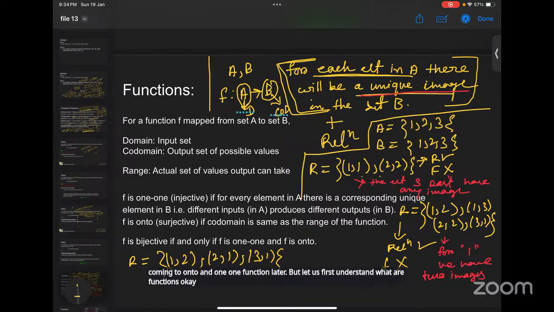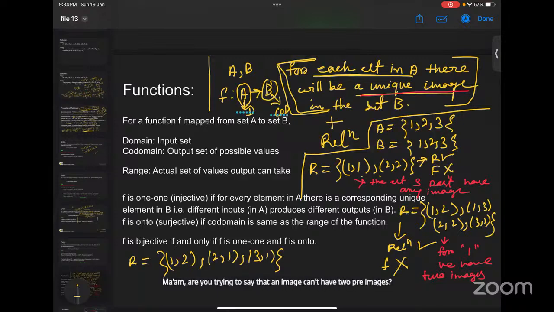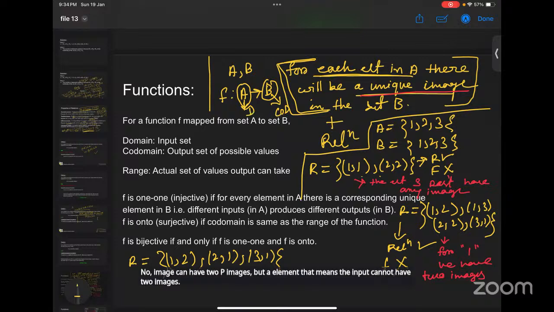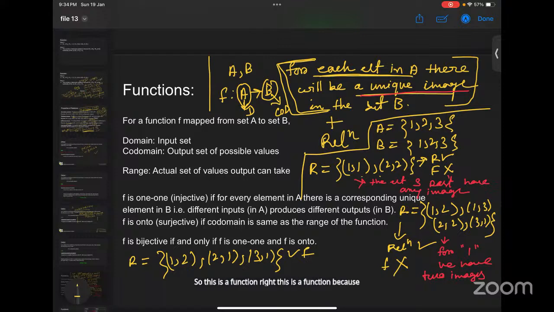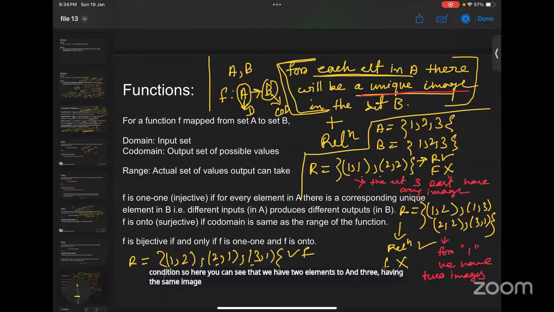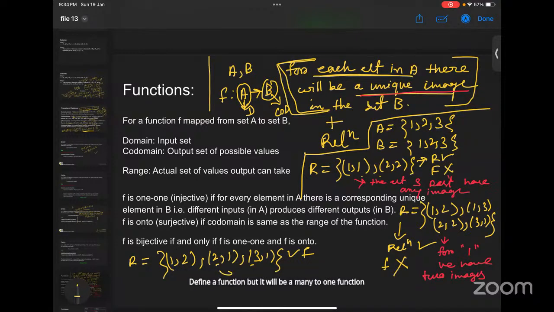Ma'am, are you trying to say that an image can't have 2 pre-images? No, an image can have two pre-images, but an element, that means the input, cannot have two images. So this is a function, right? This is a function because it is satisfying the condition. Here you can see that we have two elements, 2 and 3, having the same image. This is possible when you define a function, but it will be a many to one function.